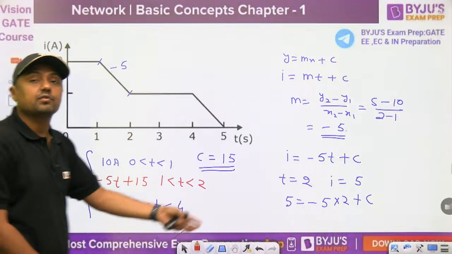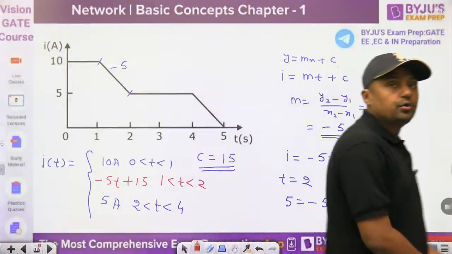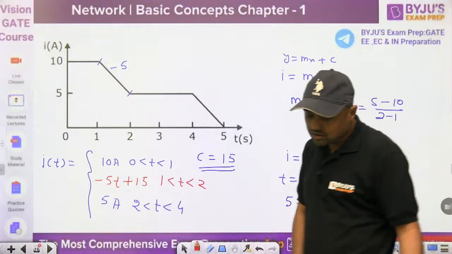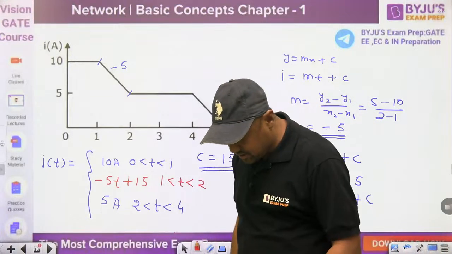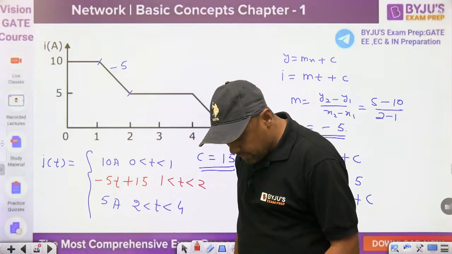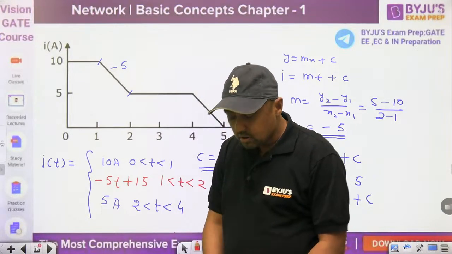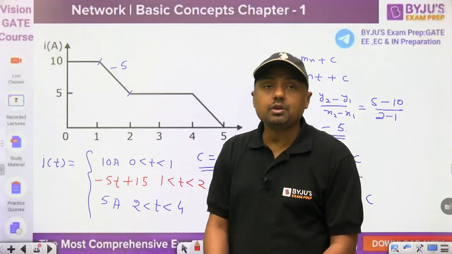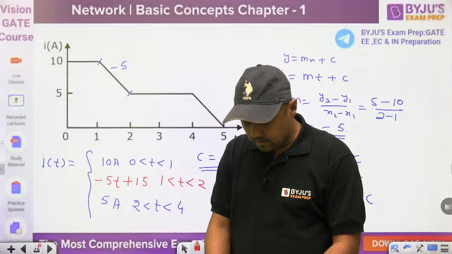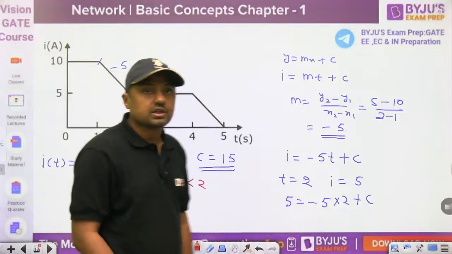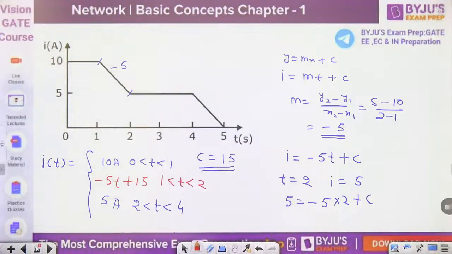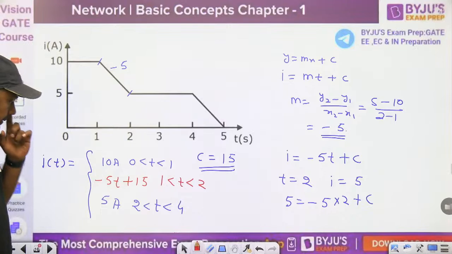How many students have given the answer? No, you have not given the answer. So just take it like a challenge, guys. What is the equation? Just quickly try to give me the answer. In this way we can save our time in the exam. How quickly we can find the equation here, right? So this is minus 5t plus 15.